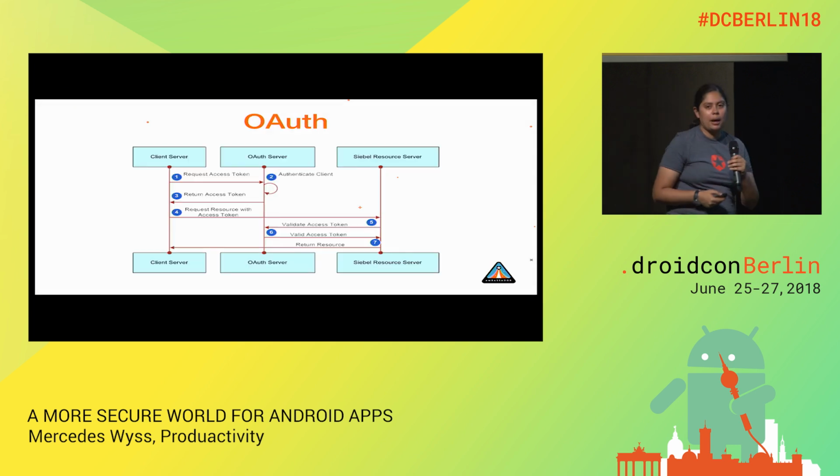So this is a diagram for OAuth. We have here our client, in this case our application. It will request a token in the authentication process from our OAuth authentication server. The server will authenticate our client and return a token to our application.